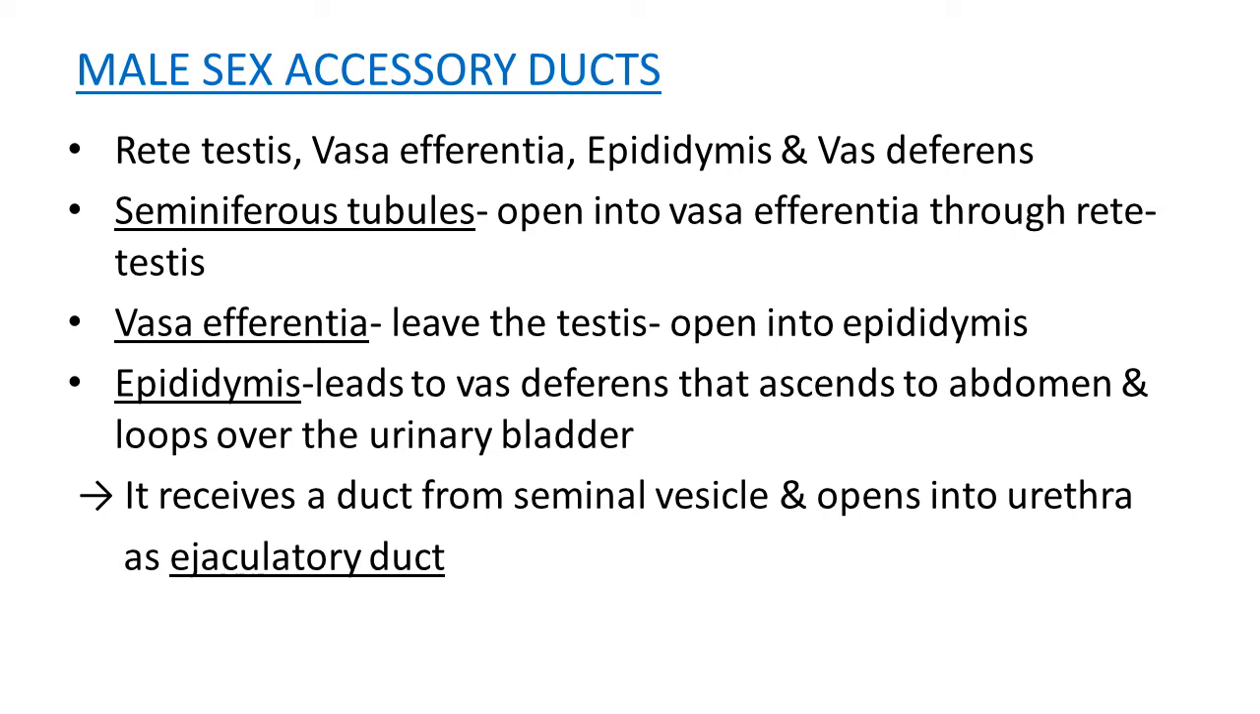So now you can understand that seminiferous tubules open into vasa efferentia through rete testis, and the same vasa efferentia, in further passage, leave the testis and open into epididymis. This epididymis leads to vas deferens that ascends to the abdomen and loops over the urinary bladder. So gradually the arrangement of seminiferous tubules, vasa efferentia, epididymis and vas deferens is observed in the male reproductive system.